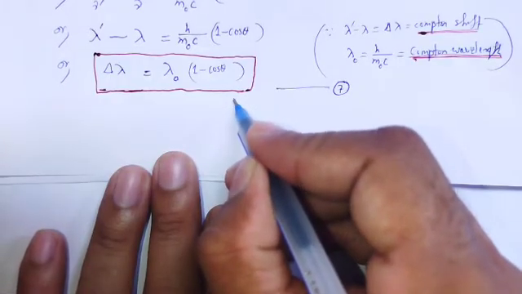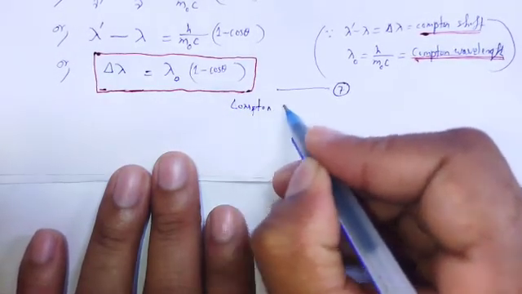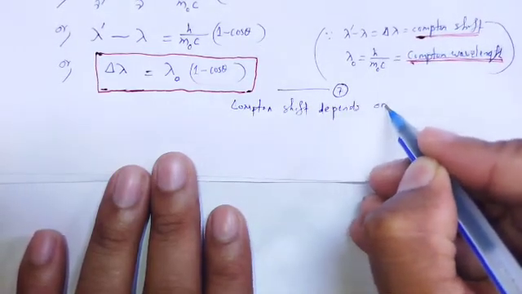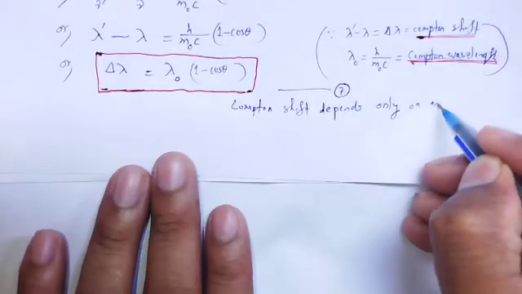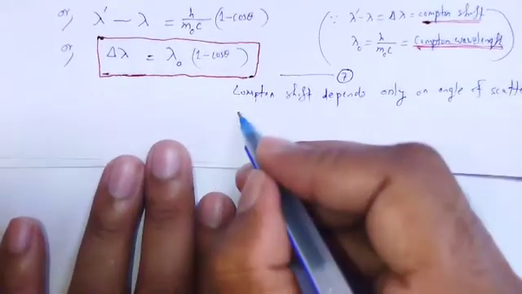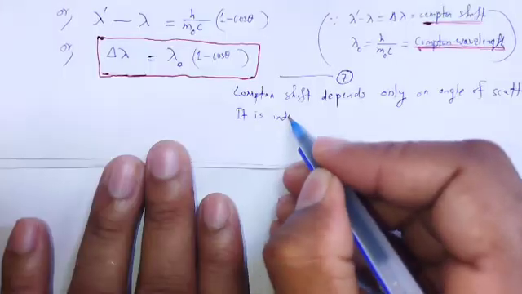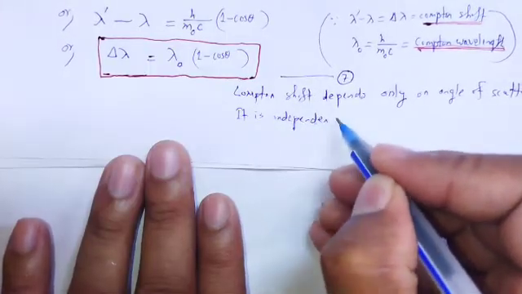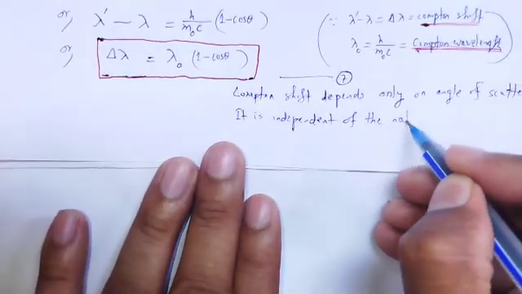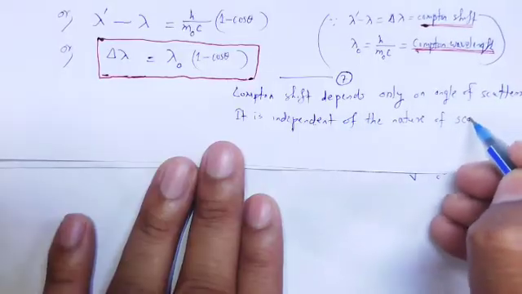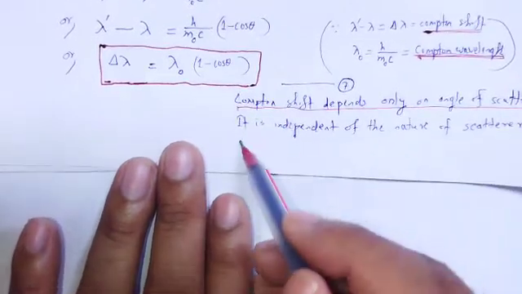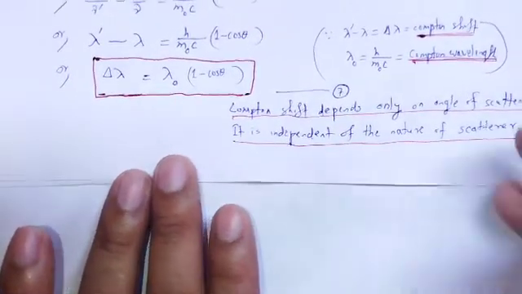Compton shift depends only on angle of scattering. It is independent of the nature of scatterer.